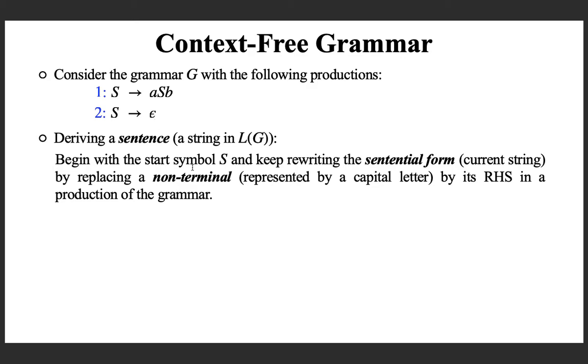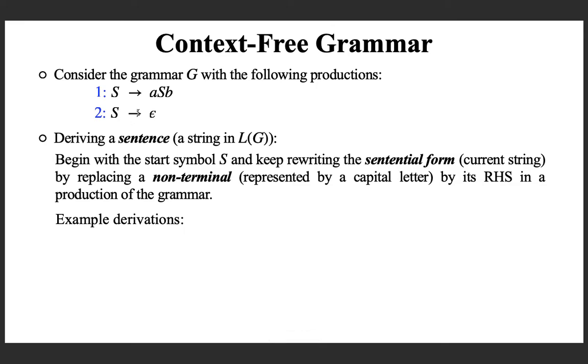So you begin with the start symbol and keep on rewriting the current string until you get a string where there is no non-terminal or capital letters. Examples will make it more clear.